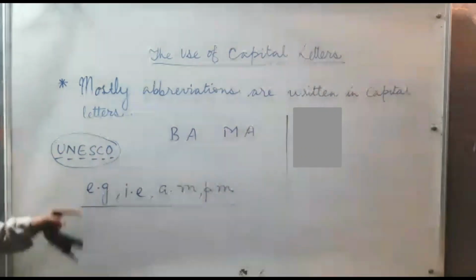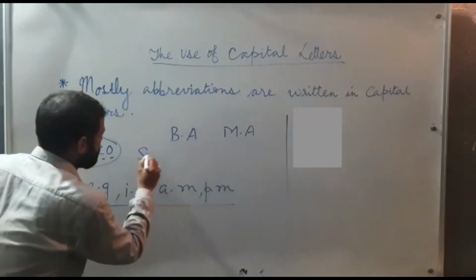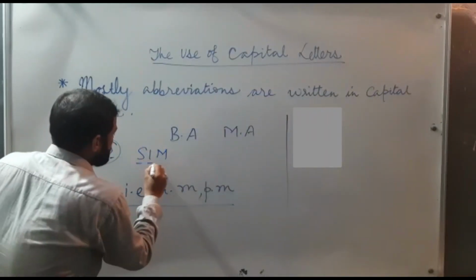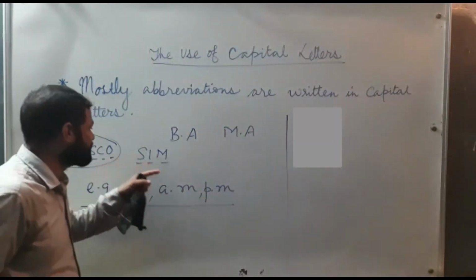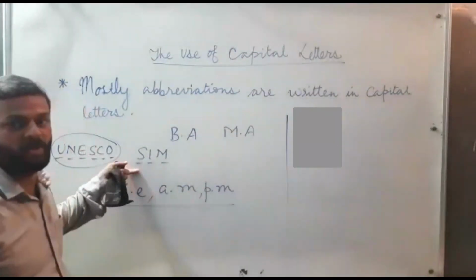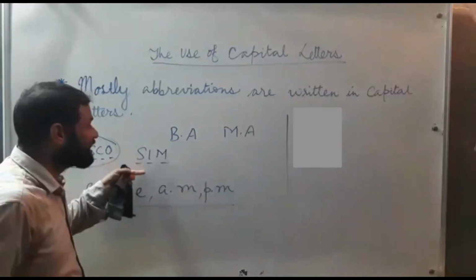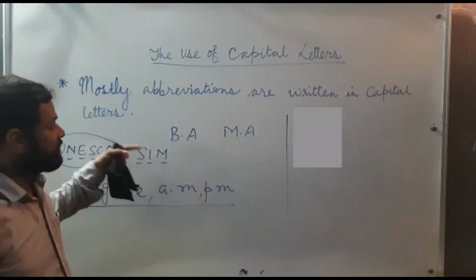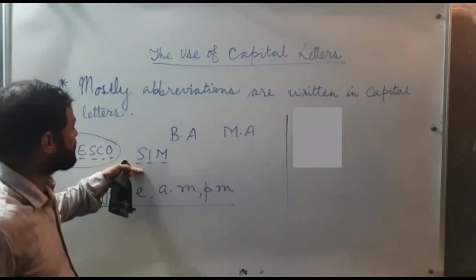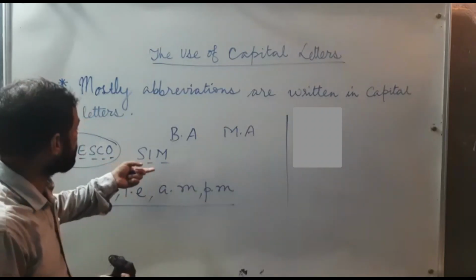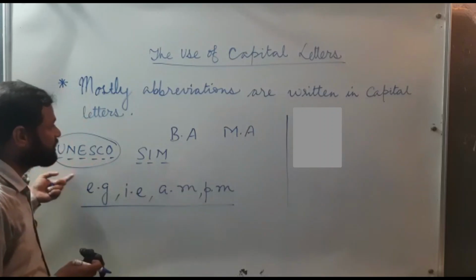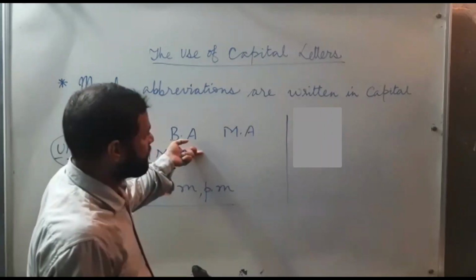It is not a word like SIM of a mobile, SIM. These three letters are different, and each letter stands for a particular word, but we read it like a word. So this is not regarded as an abbreviation but an acronym. So acronyms are written in capitals, mostly abbreviations are written in capitals.